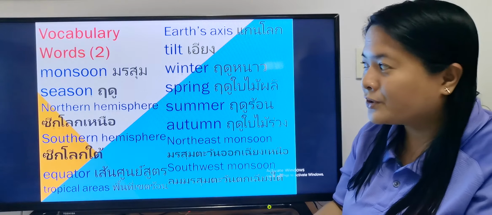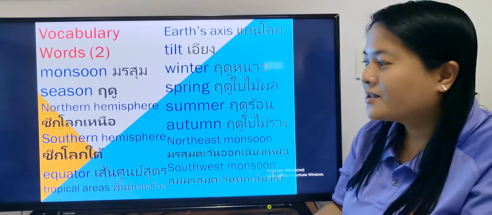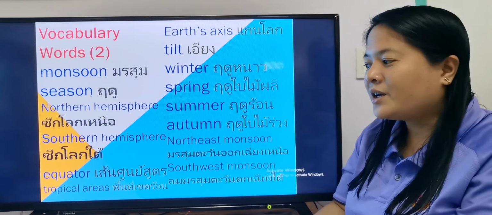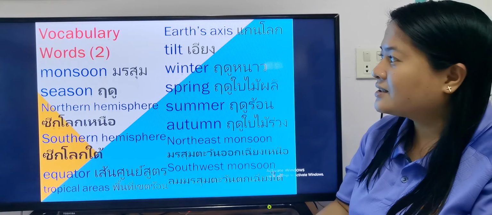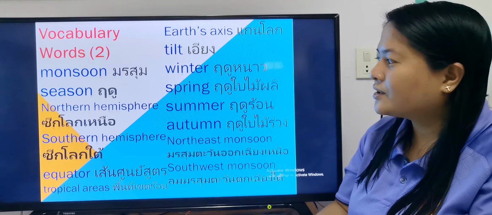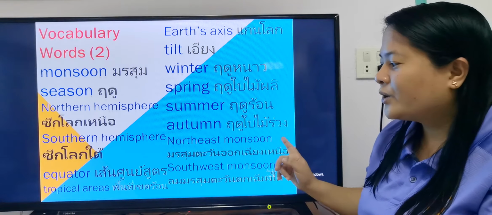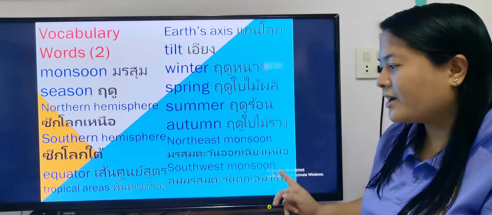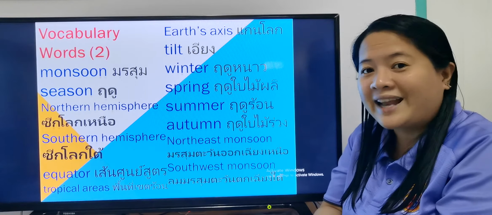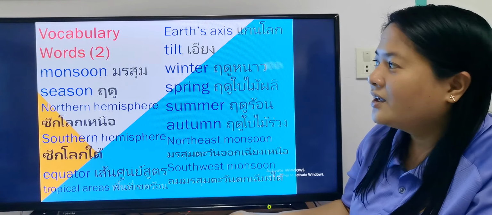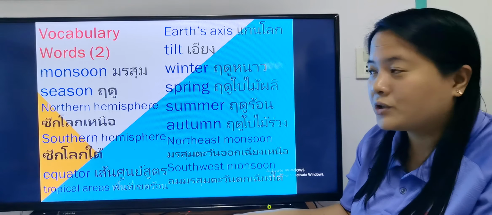Okay, so we have monsoon, season, northern hemisphere, southern hemisphere, equator, tropical areas, Earth's axis, tilt, winter, spring, summer, autumn, northeast monsoon, and southwest monsoon. So these are the vocabulary words that we studied last meeting. Okay, so let's have a review of all we have studied in this unit.